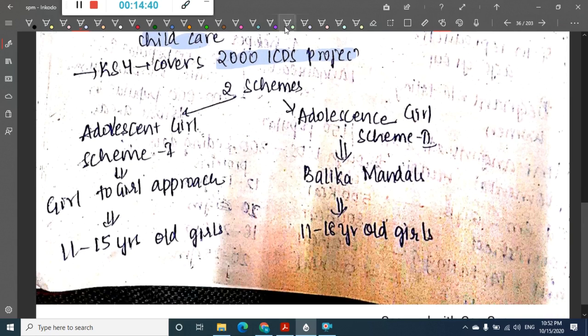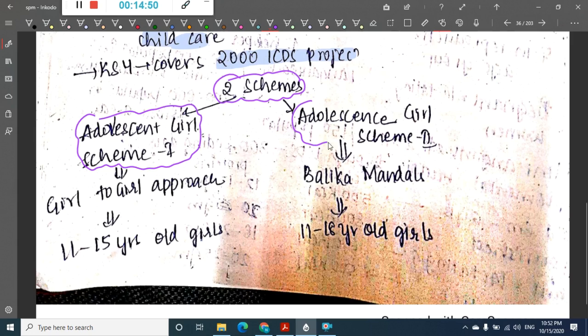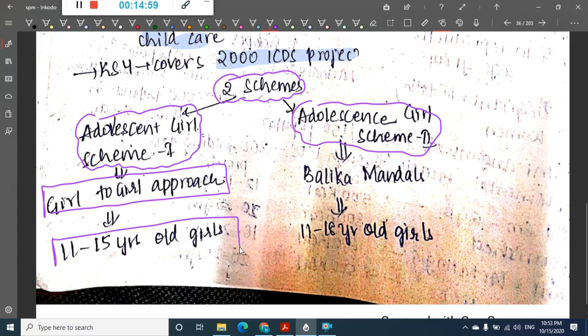Now in this Kishori Shakti Yojana there are 2 schemes available. We have adolescent girl scheme 1 and adolescent girl scheme 2. In adolescent girl scheme 1, this is a girl to girl approach which is given for the age group of 11 to 15 year old girls. Whereas in adolescent girl scheme 2, there are Balika Mandals. Here education, nutritional support and health support is given for girls of 11 to 18 years.